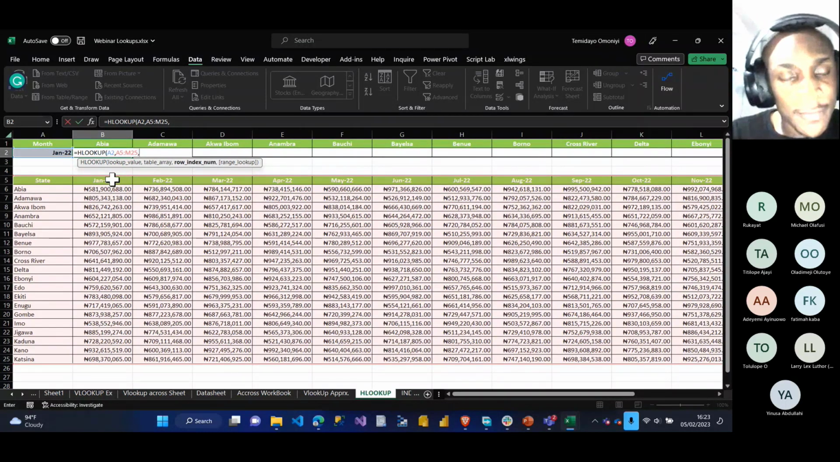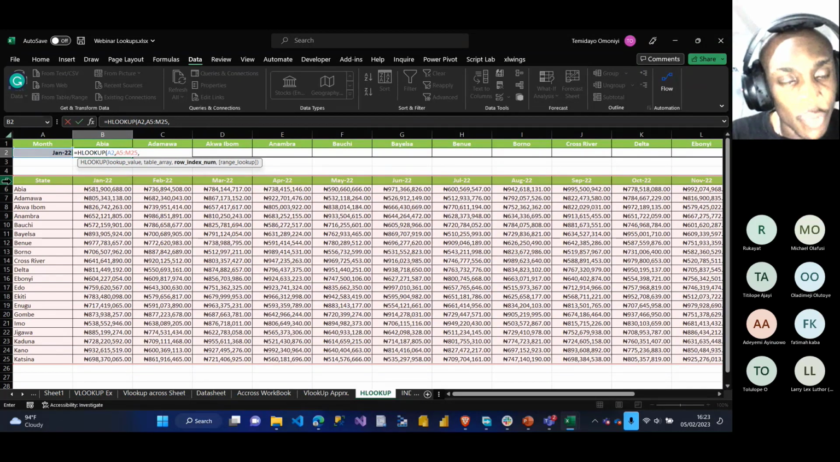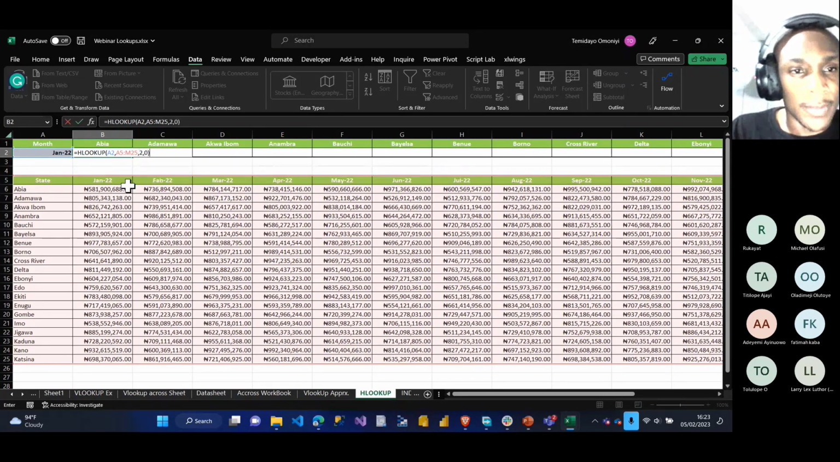So how does the row index number work? You can see that I'm looking for Abia. State is row 1, Abia is row 2. So I put row 2, comma. I want an exact value, which is 0. Close my bracket, enter. Can you see?